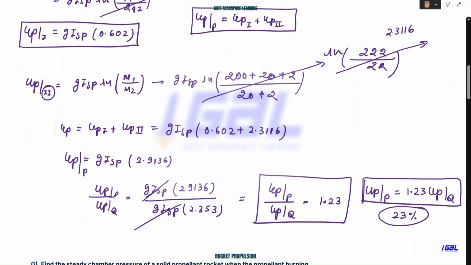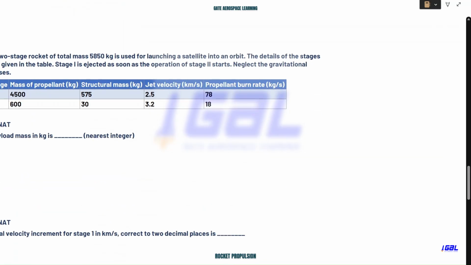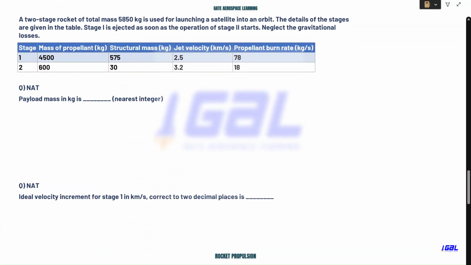Now we have solved 3 numericals. Now I'm having this last numerical, then we'll wrap up this rocket propulsion. So let's quickly do this question as well. Let's read this. Again, this is the second question on multi-staging. I'll give it a try, and I'll try to explain many more things in this.